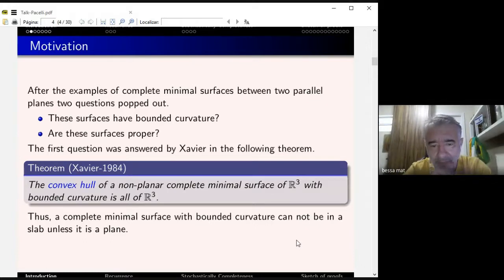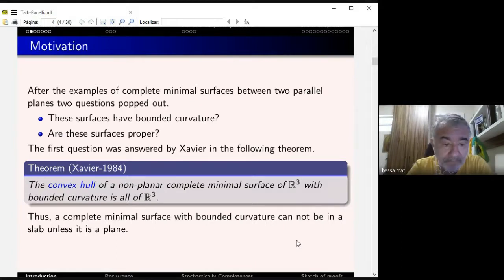So he answered the question: when you have a complete minimal surface in R3 with bounded curvature, it just has to go beyond any half space. Although we didn't have the name half-space theorems then, it was the first half-space result that we know of, in the sense that it cannot be inside a half space of R3 defined by a plane.